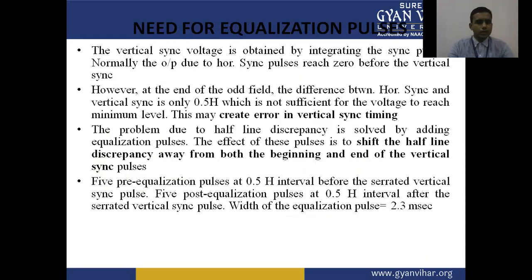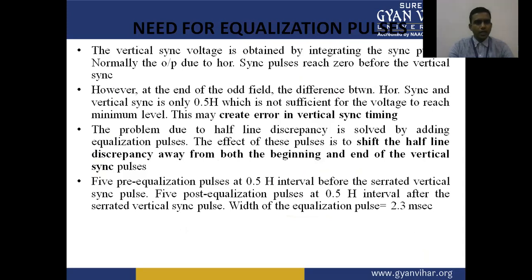The vertical sync voltage is obtained by integrating the sync pulses. Normally, the output due to the horizontal synchronized pulses reaches zero before the vertical.